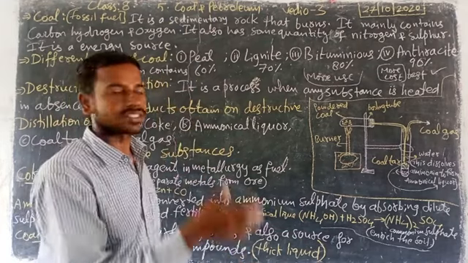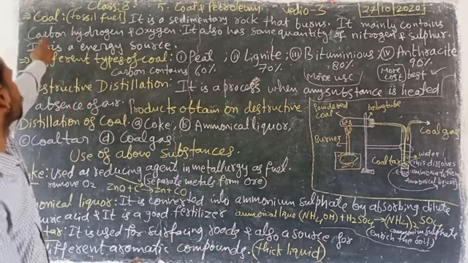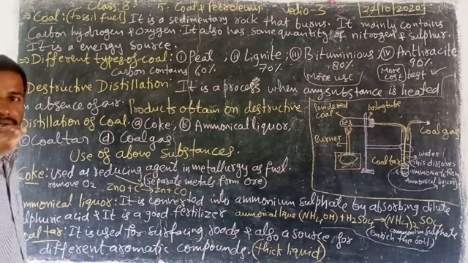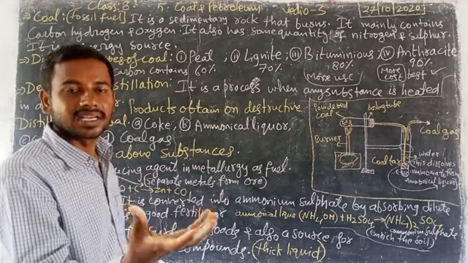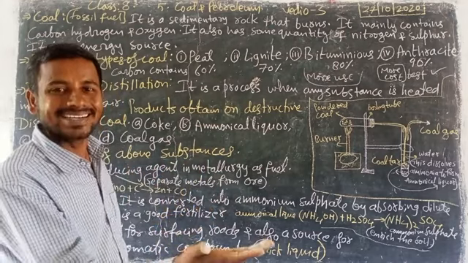Coal is also a fossil fuel, made by living bodies under the earth's crust.